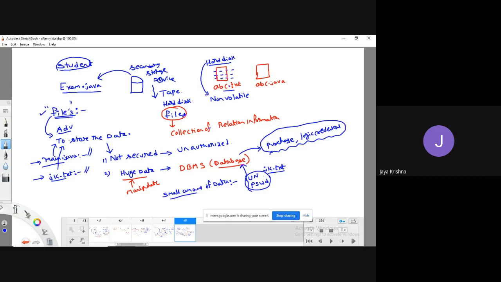Okay now, the advantage of files is we can store the data. The disadvantage is it is not secure, and huge data I can modify, but it will take time and may be prone to error. But the advantage is I can store a small amount of data so that I can process it very easily.